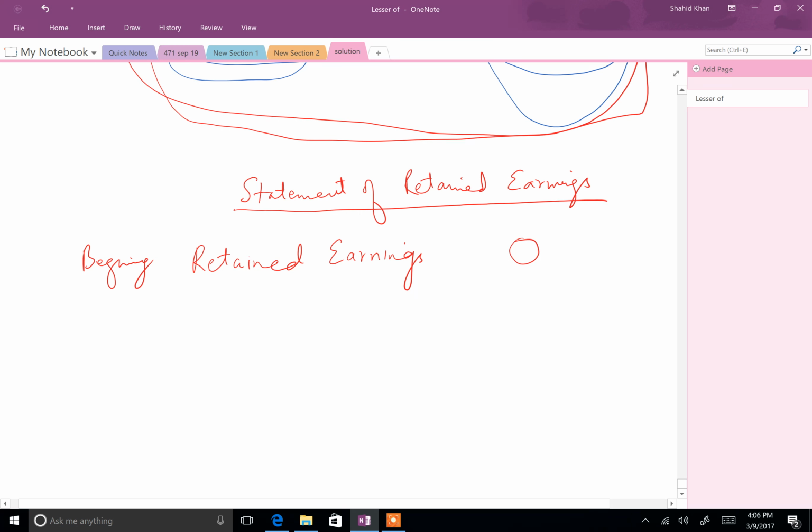Why is it zero? Because in the month of October, in exercise 1-15, it clearly says that on October 1st, if you read the question, Ebony Ernest organized Ernest Consulting. So it's a new company. When it's a new company, the owners organize the assets, right? And there's no profit in the beginning.